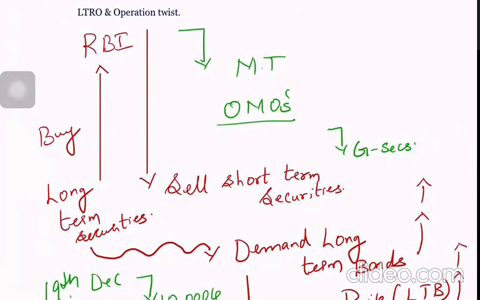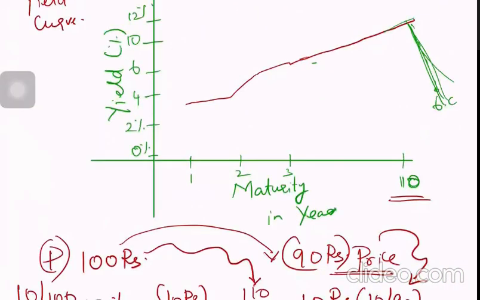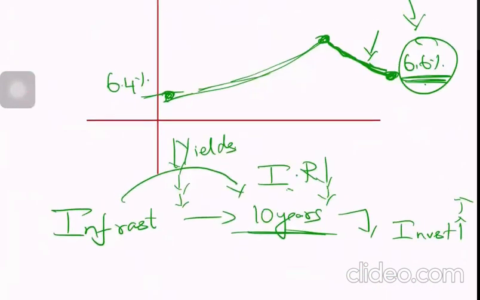And you're buying long-term. So 10,000 crores has been injected, but this 10,000 crores goes back to RBI. So money supply will not increase. Inflationary effect will not be there. But at the same time, bond yield will decrease. So investments will increase. Now, this is what is operation twist.